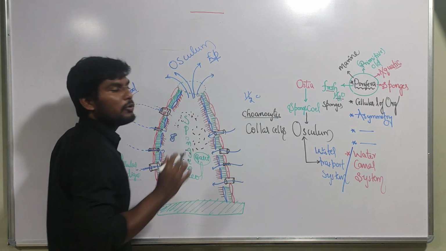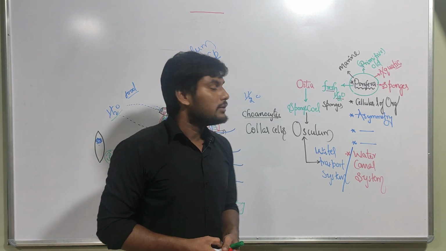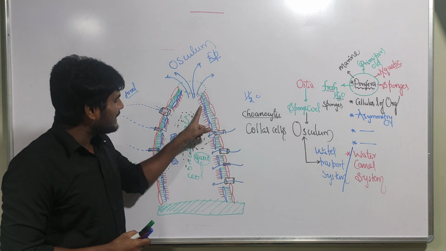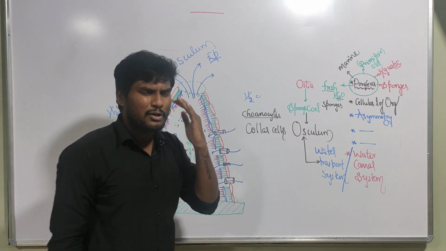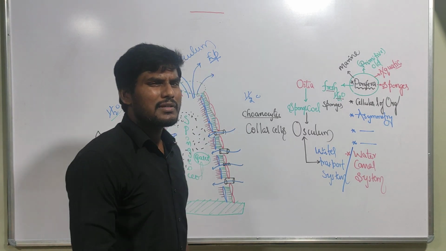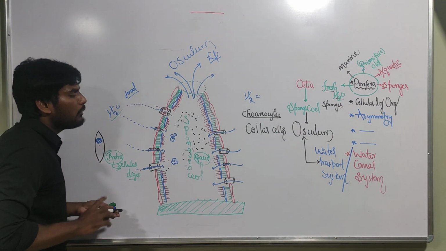Collar cells. You remember those two. Both are the same: choanocytes or collar cells. The choanocytes or collar cells line the spongiocele as well as the canal system. They help in the macrophagocytic function, etc. Next, one more important thing you have to remember.